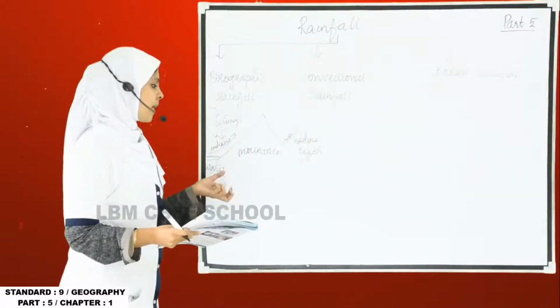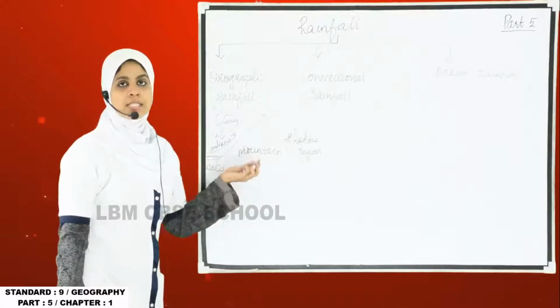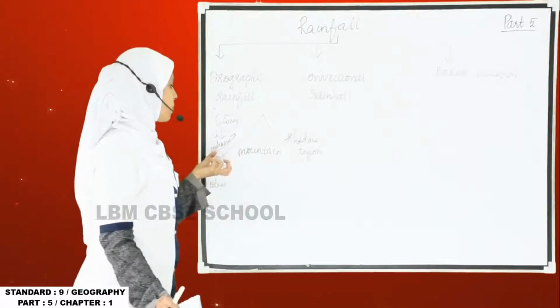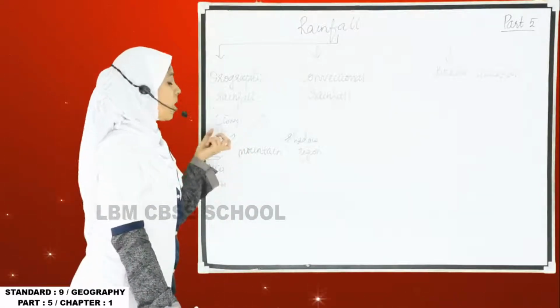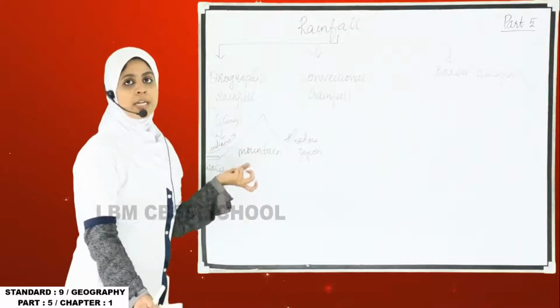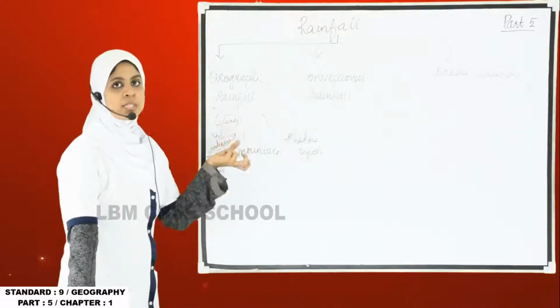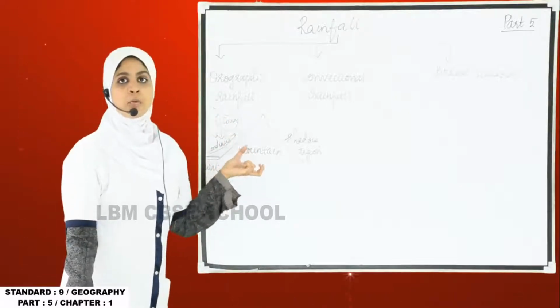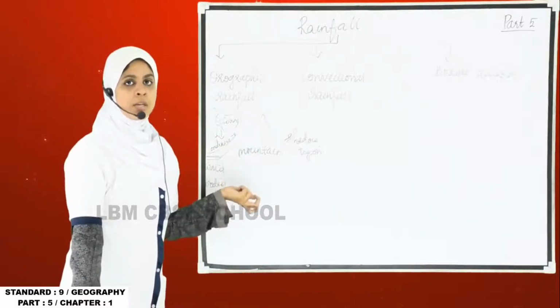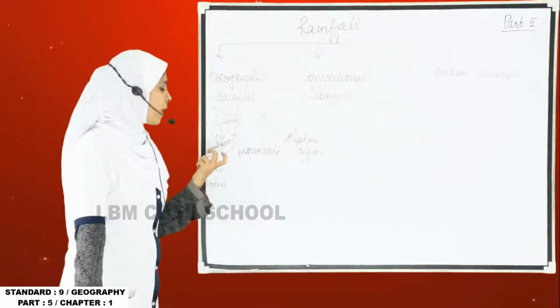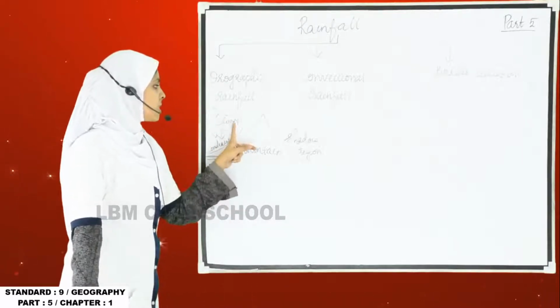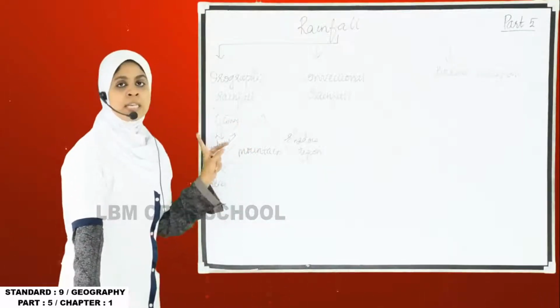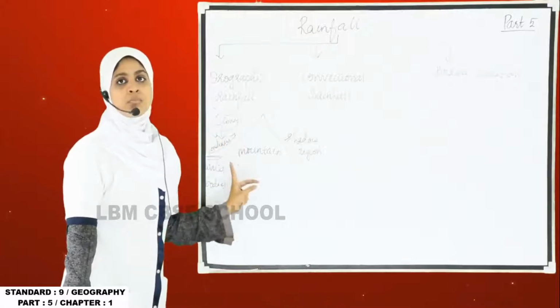Why? Because when the wind rises, it carries the moisture, or the water droplets, or the water vapor upwards, and it condenses and forms the clouds. And when clouds are formed, they cannot resist the gravitational pull of the earth, and they come back to the earth in the form of rain. So this rain will occur only in the place, or the direction, in which the wind moved.